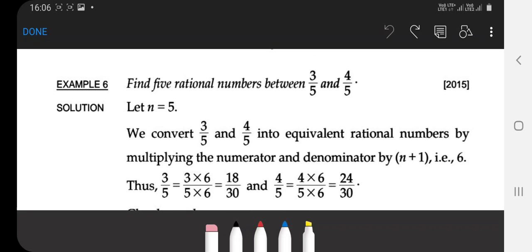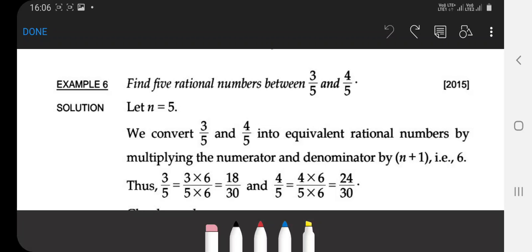So you multiply 6 in numerator as well as in denominator of 3 by 5 as well as 4 by 5. So 3 by 5 changes into 18 by 30, and 4 by 5 changes into 24 by 30. So your denominator is 30 and the numerators are 18 to 24.